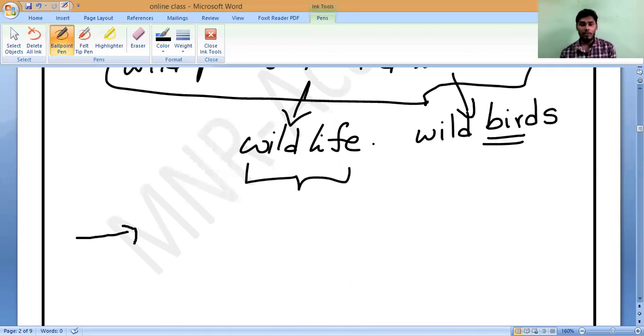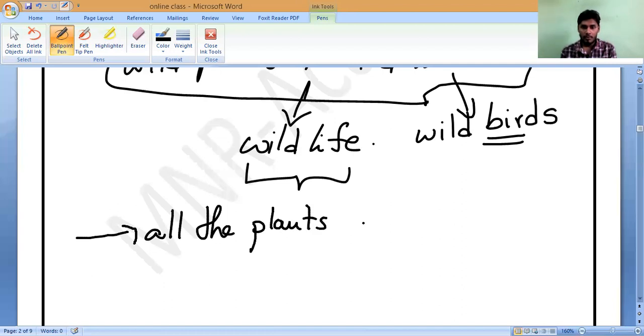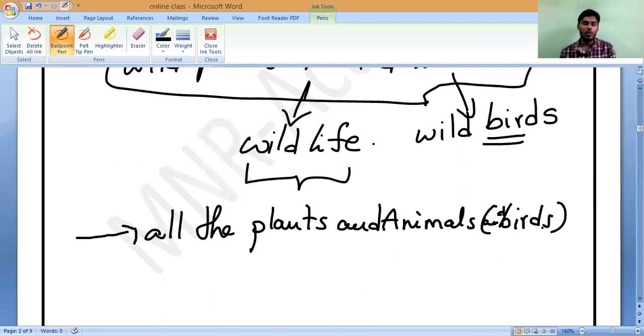Now, wildlife, you should write the definition. What is the meaning of wildlife? You should write it properly, as a definition: all the plants and animals, including birds also. In brackets you can keep birds, no issues, because usually we won't take birds, as they are less in count, but you must know it.